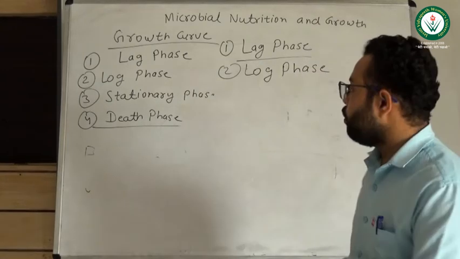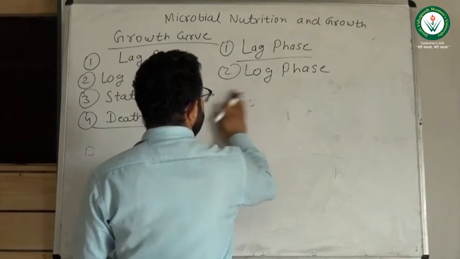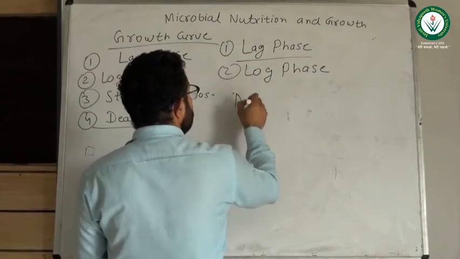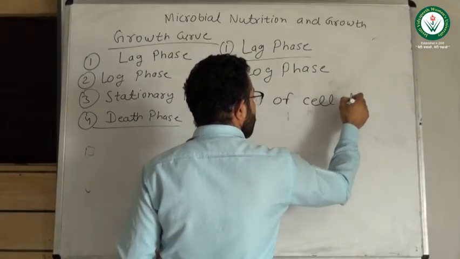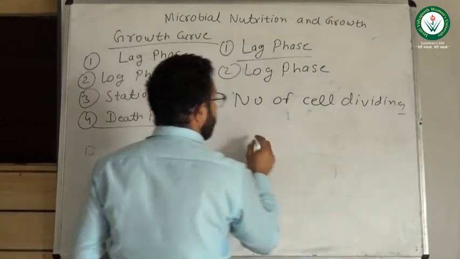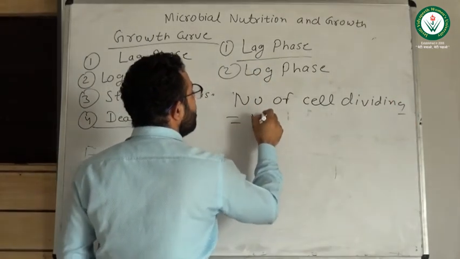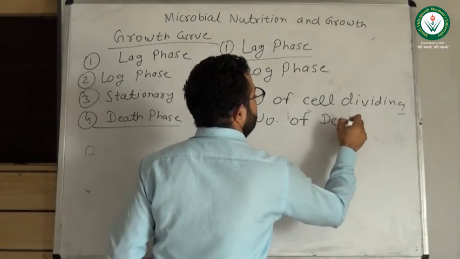So in the stationary phase, the number of dividing cells will be equal to the number of dead cells.